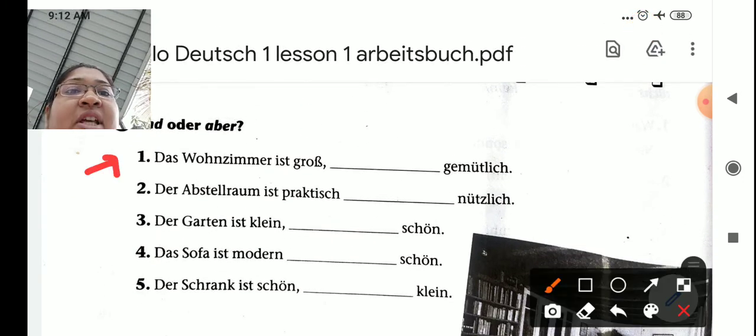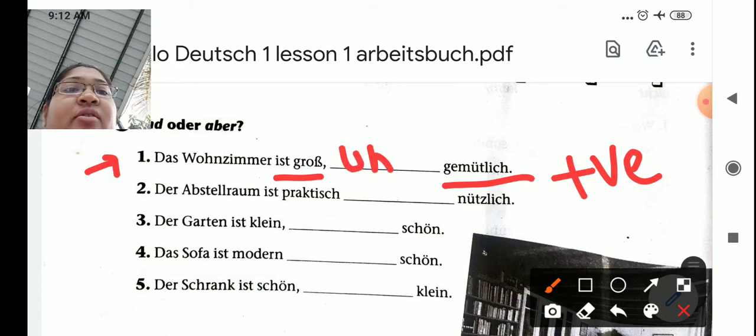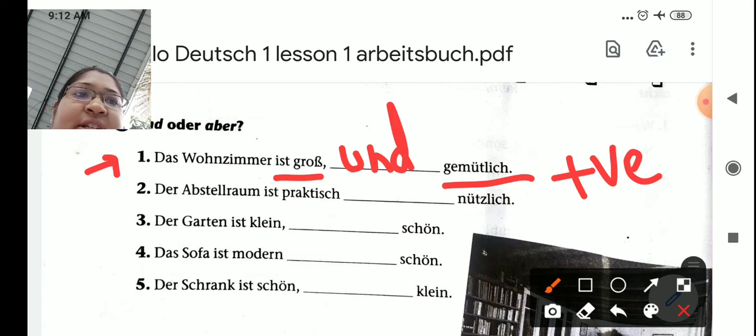First one. Das Wohnzimmer ist groß. The living room is big. Gemütlich. So groß and gemütlich both are positive adjectives. So here, that's why we will put here und. The living room is big and cozy.